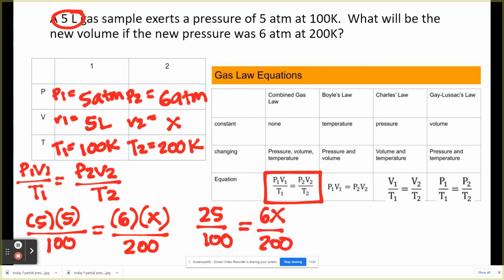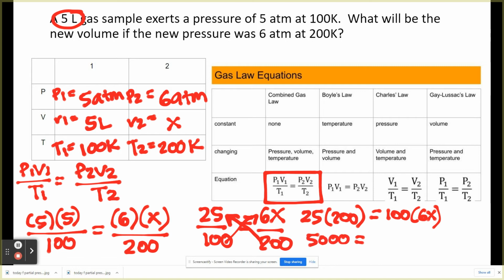All right. So how do you solve for x again? In algebra, if you have a denominator, you cross multiply. This becomes 25 times 200 equals 100 times 6x. 25 times 200 is 5,000. 100 times 6x is 600x. Therefore, to solve for x, I divide both sides by 600.